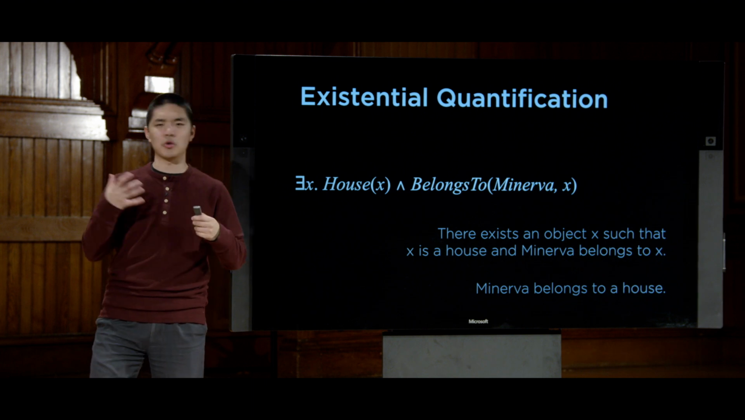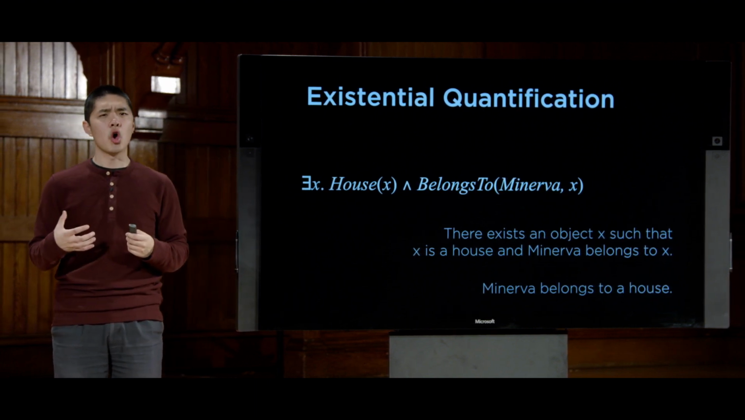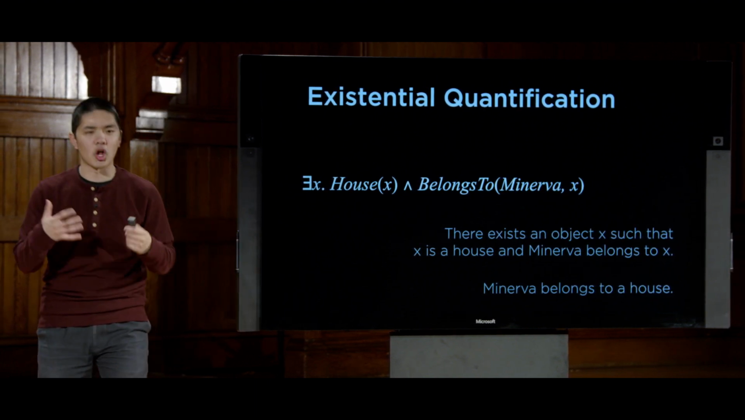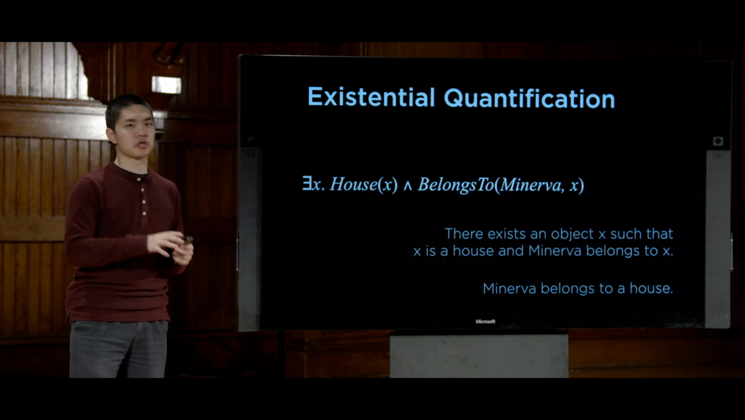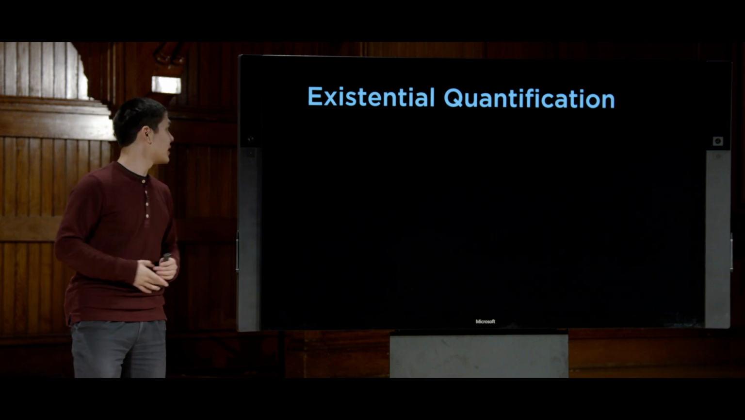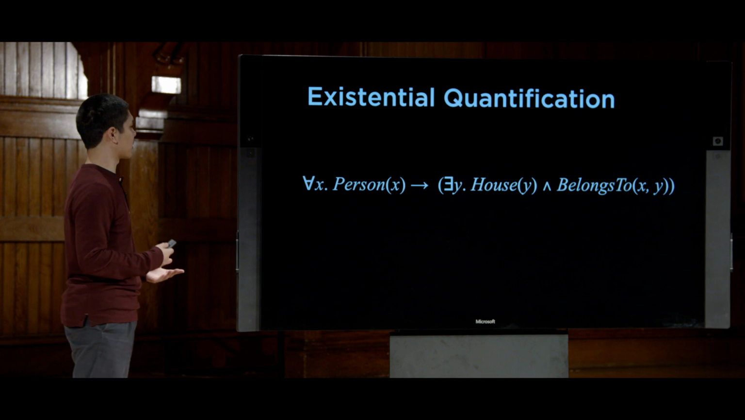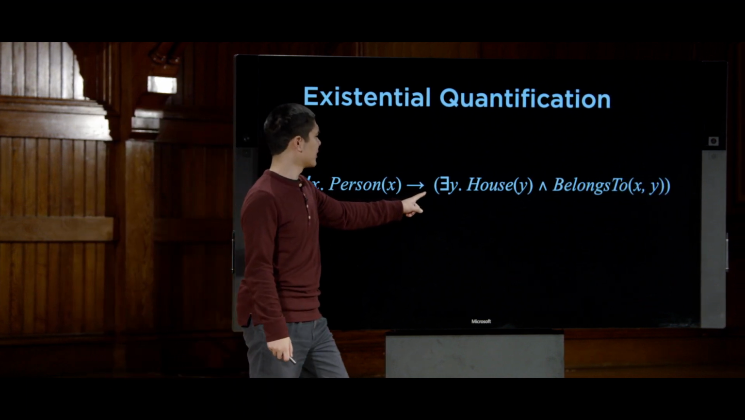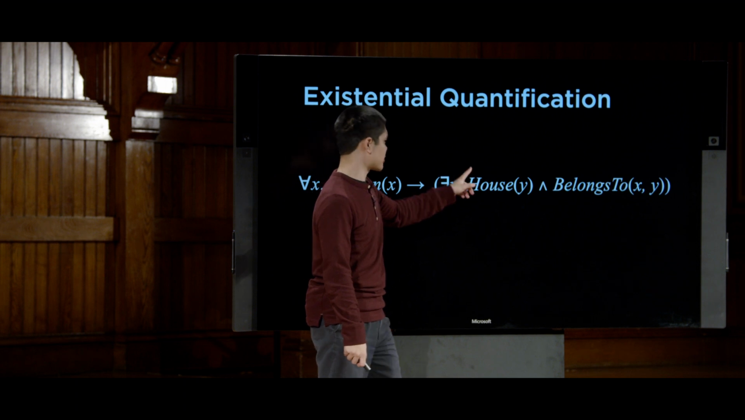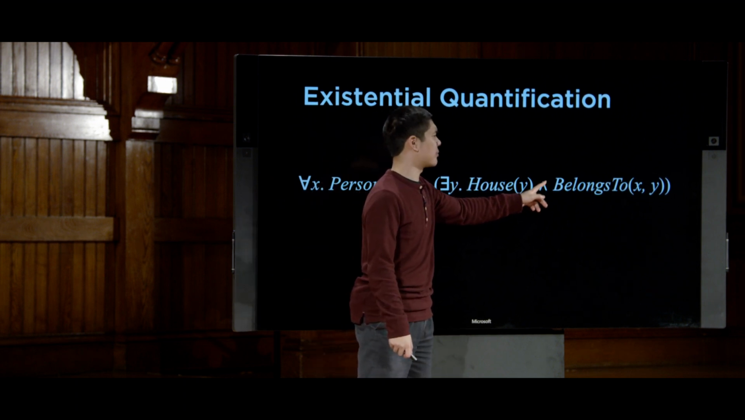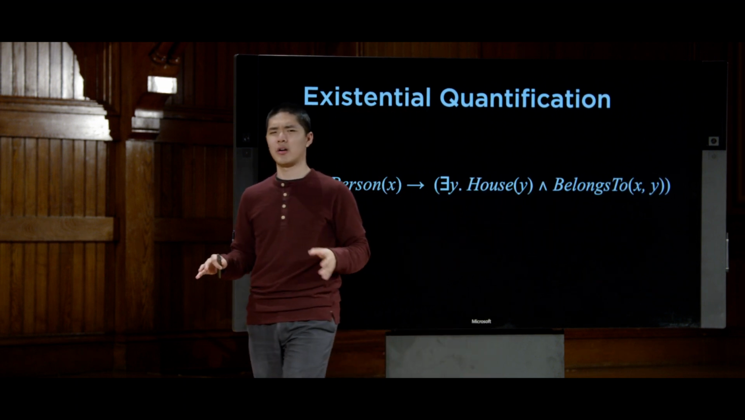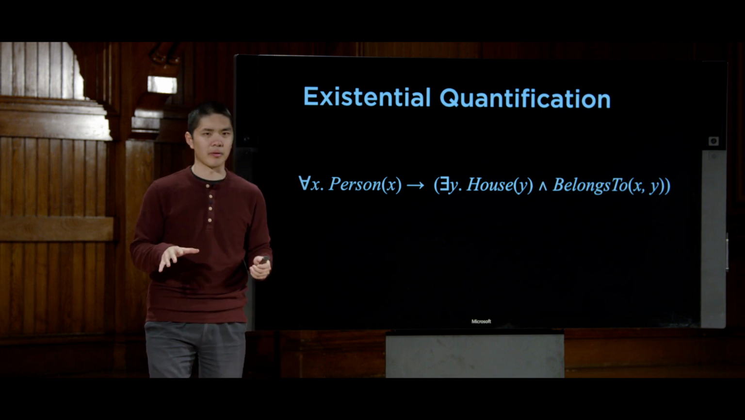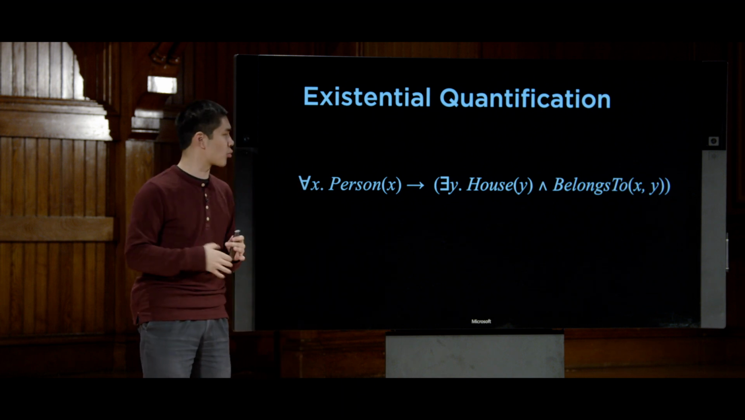And combining this universal and existential quantification, we can create far more sophisticated logical statements than we were able to just using propositional logic. I could combine these to say something like this: for all x, Person(x) implies there exists a y such that House(y) and BelongsTo(x, y). All right, so a lot of stuff going on there, a lot of symbols. Let's try and parse it out and just understand what it's saying.